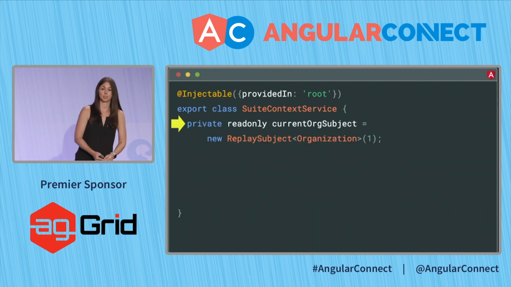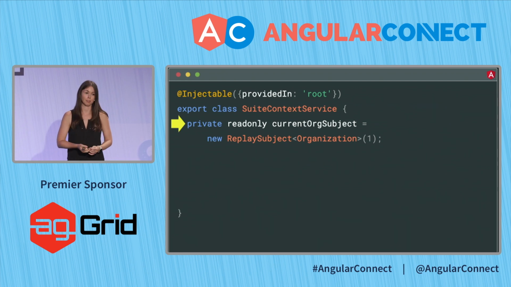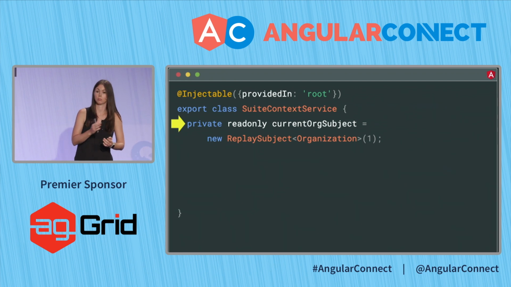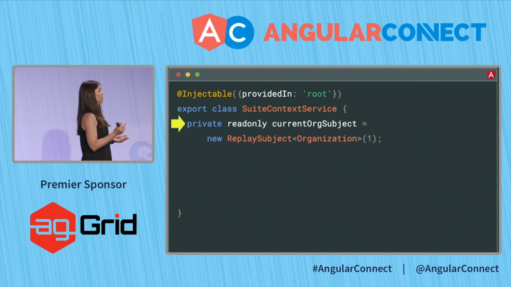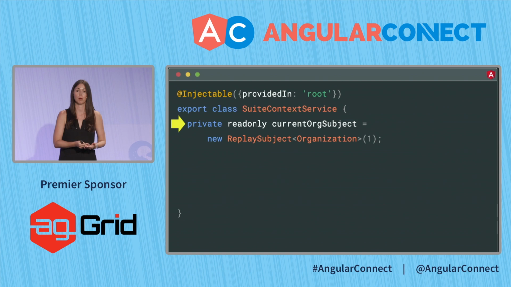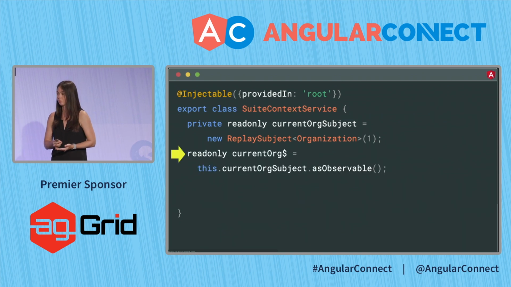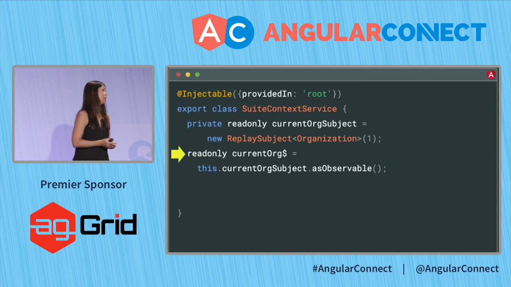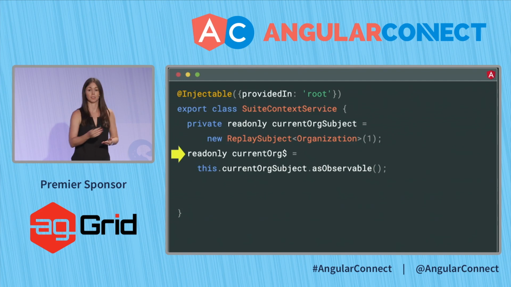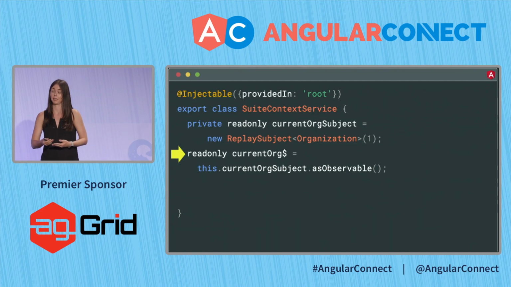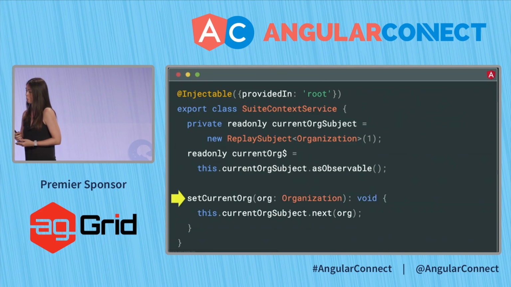And we create a subject. This is private. We don't expose this to any of our end users or any of our applications. So we have a replay subject that will always remember your previous organization. What we do expose, however, is the observable. So we take the observable part out, and we expose that. Anyone can subscribe to it, and they immediately will get the current organization.